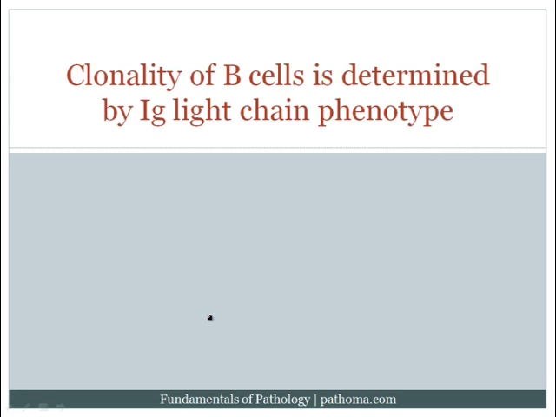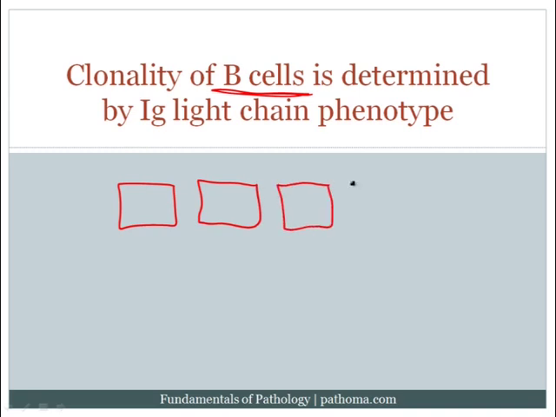And this is a way by which we can determine the clonality of B cells. This is high yield, and so it's worth taking a moment to understand the concept. Let's play the same game, but this time pretend that there is an individual, and we're looking at their lymph node. Now let's pretend that this individual's lymph node is made up of 4 cells.